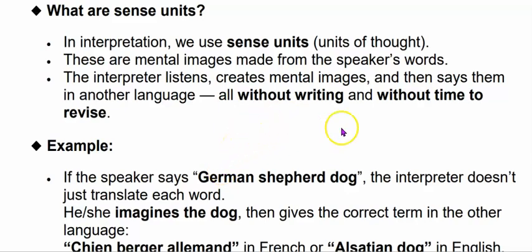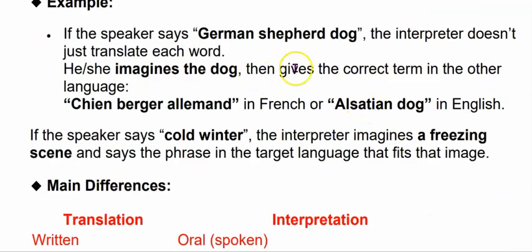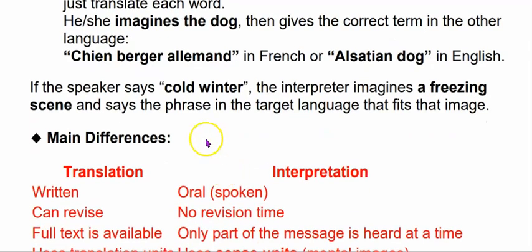The interpreter listens, creates mental images, and then says them in another language, all without writing, without time to revise. So if the speaker says German shepherd, the interpreter does not translate every word. He imagines a dog and gives the correct term in the other language: chien berger allemand in French, or Alsatian dog in English. If the speaker says cold winter, the interpreter imagines a freezing scene and says the phrase in the target language that fits that image.